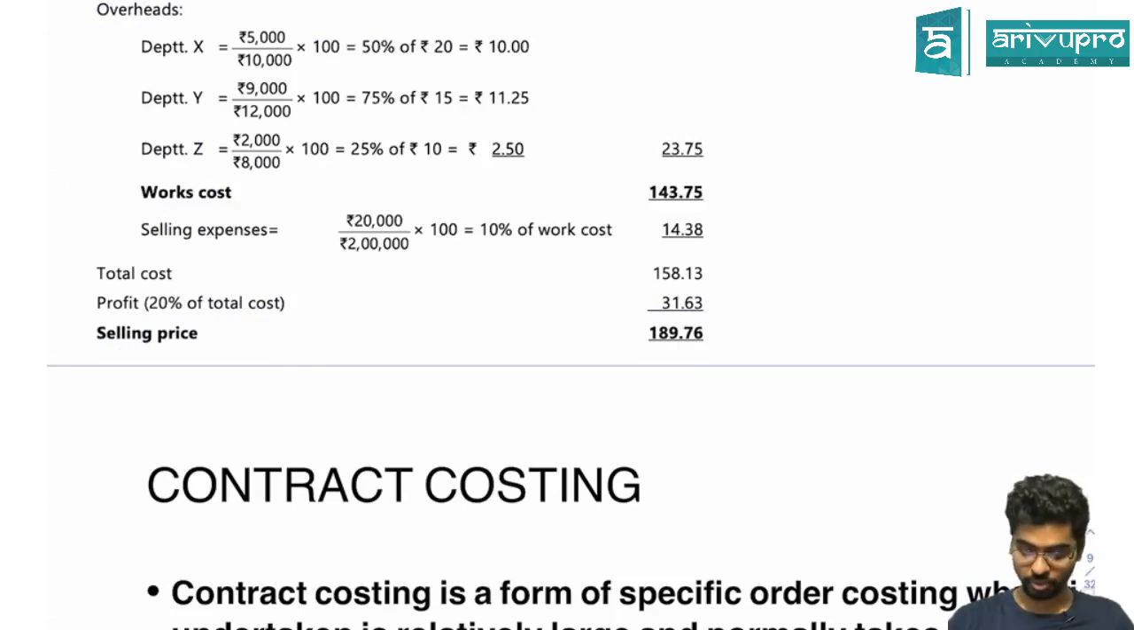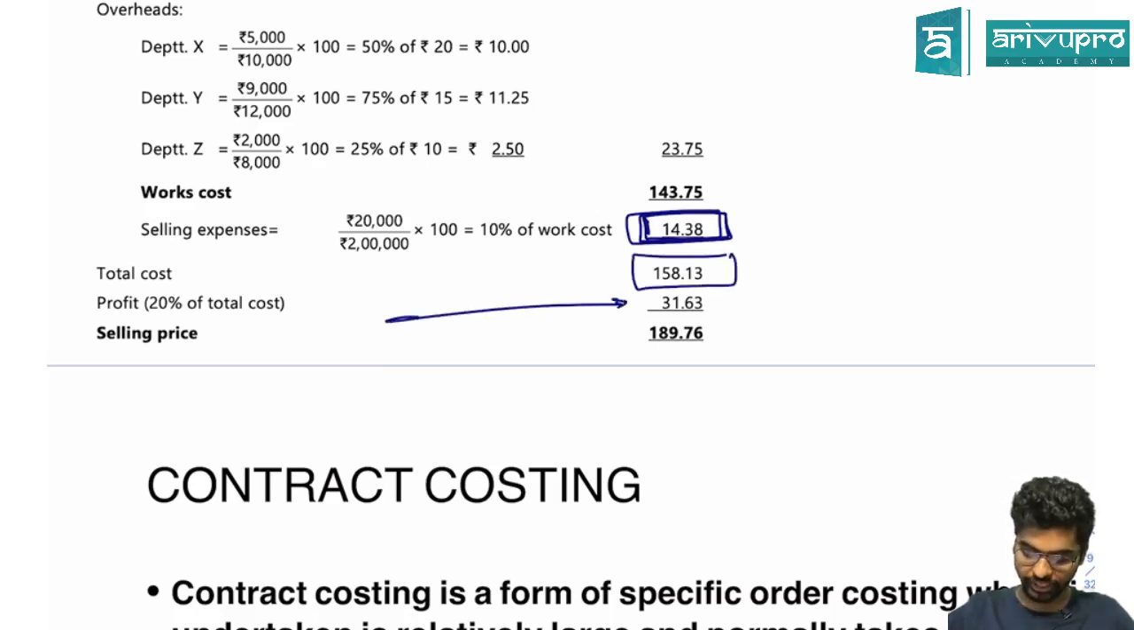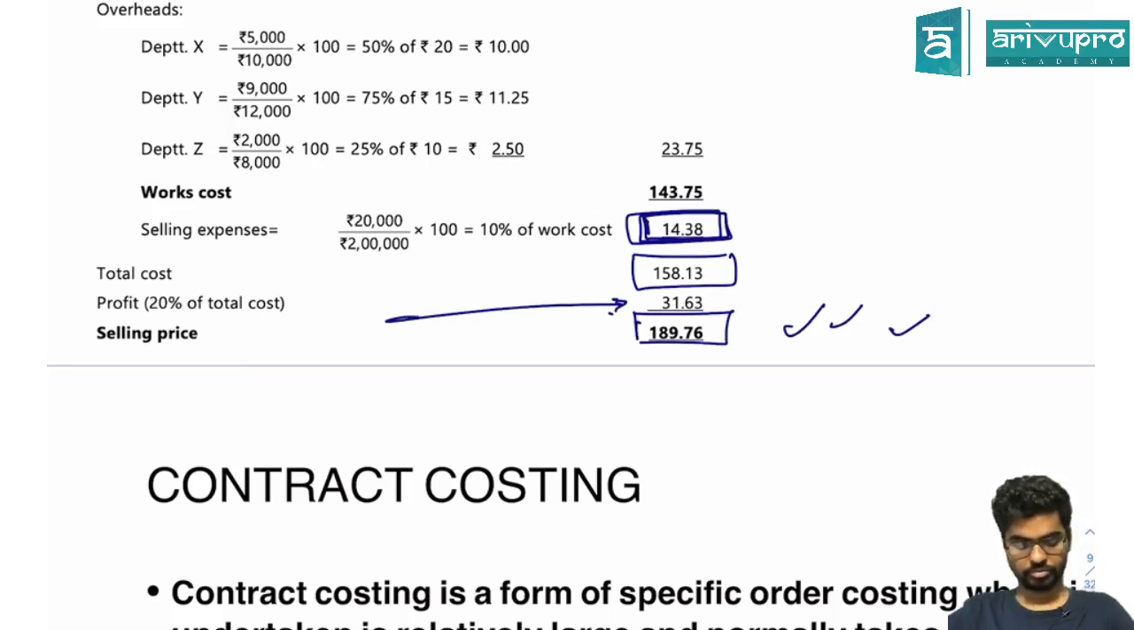Does anyone have a problem now? Done. Then on the total cost, you have to add 20% of the cost as profit, that will give you the selling price. Are you clear? Job costing, the story ends here.